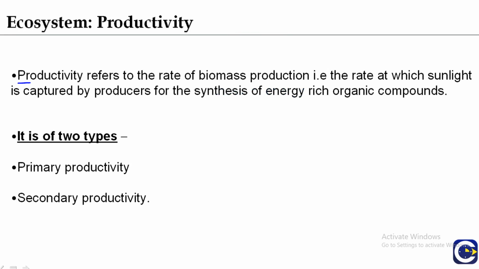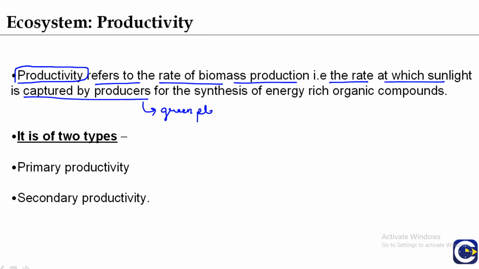So here comes the productivity. What exactly is the productivity? Productivity refers to the rate of biomass production. It means the rate at which sunlight is captured by producers. Producers are the green plants, for the synthesis of energy rich organic compounds, these are carbohydrates. So the rate of synthesis of organic matter or biomass produced at any trophic level during a given period of time is called productivity.